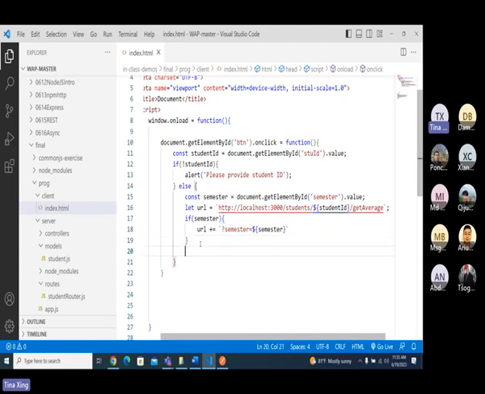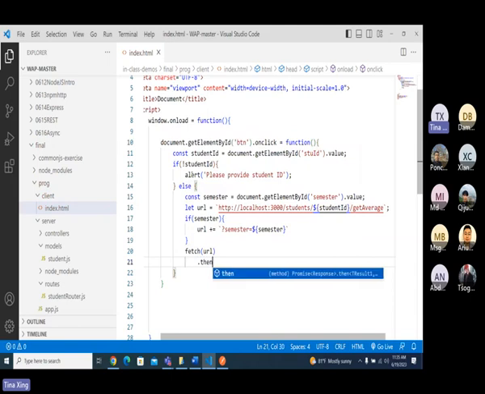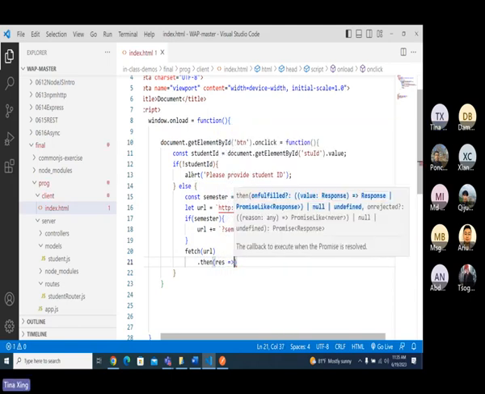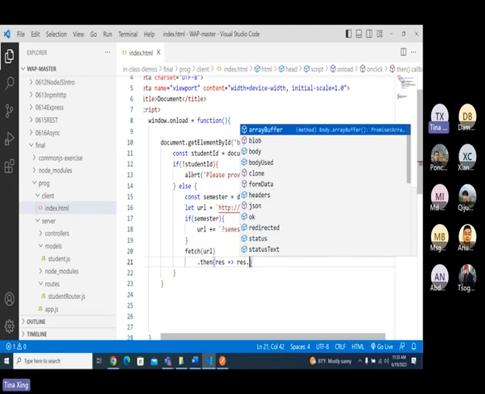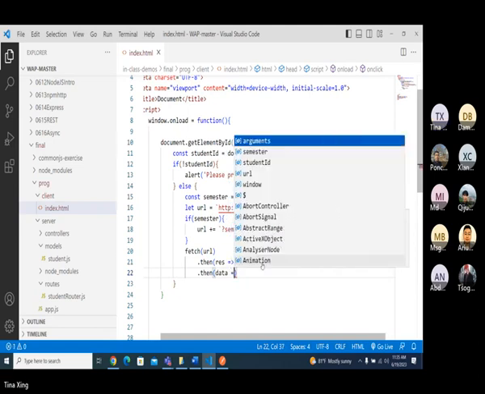Then I can do fetch URL, right? You can choose async await or then catch. Actually there's no catch, only then. Dot then response JSON, right? Then, sorry, my bad, I have to have this one. Then data.